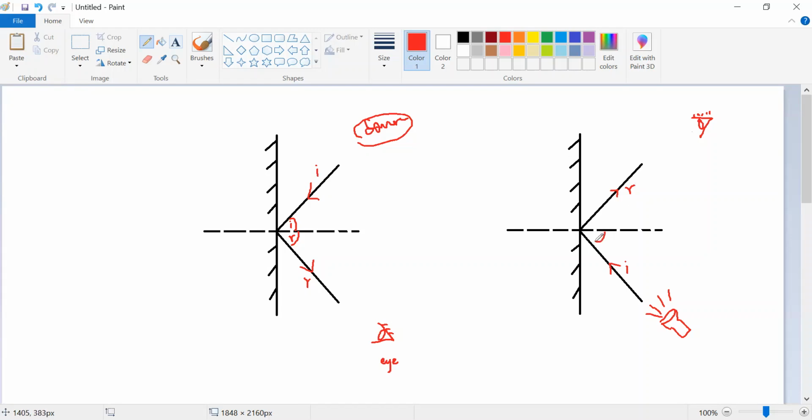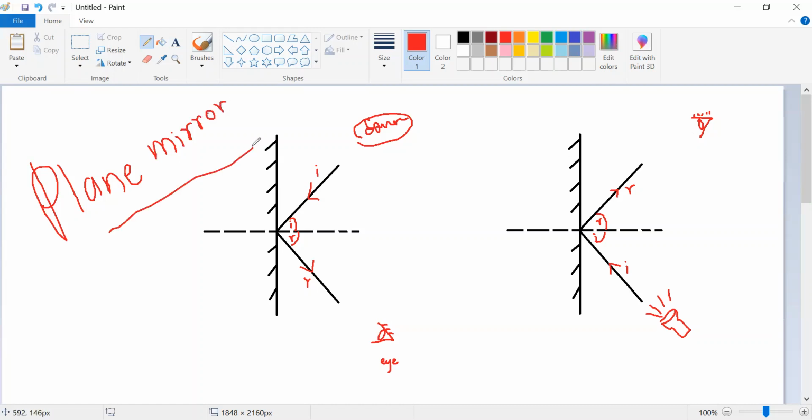එතකොට මේ angle එක වෙනවා පුතා incident angle එක. මේ angle එක වෙනවා පුතා what? Reflected ray එක. Right? Normally මේකත් ඔලුවට දාගන්න පුතා. What is this mirror by the way? This is a plain mirror like we have at our home to see ourselves, no? Plain mirror. So plain mirror එකක පුතා incident angle and the reflected angle will be the same. Right? They are always going to be the same.